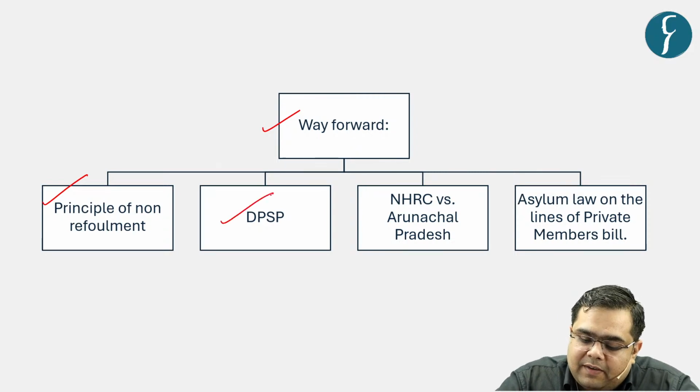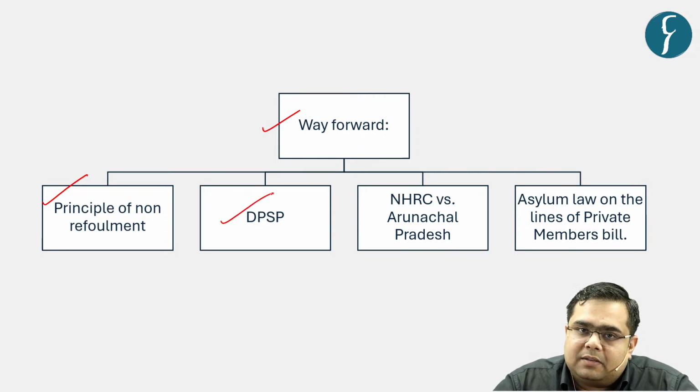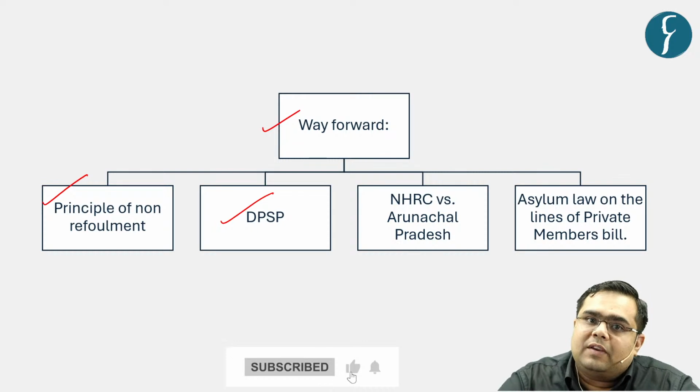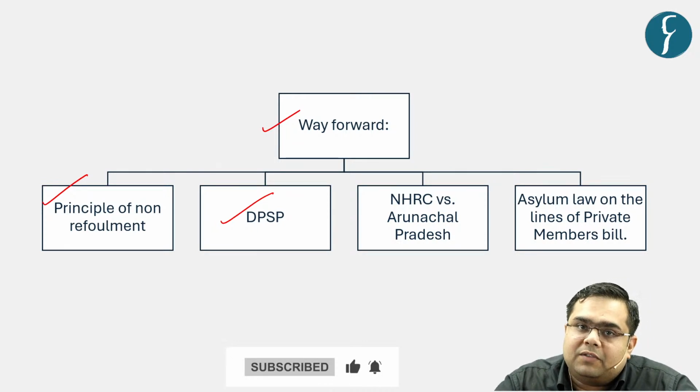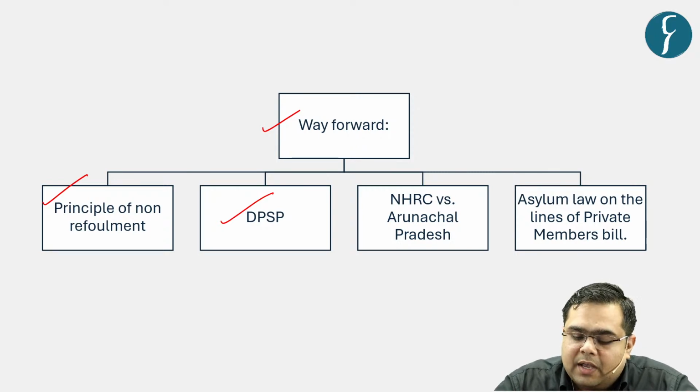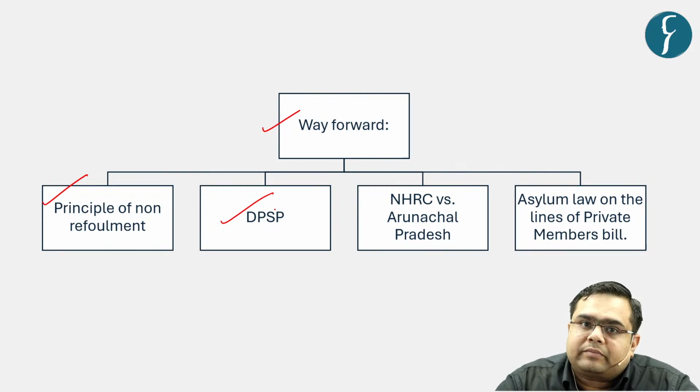Next, even our DPSP says that we have to uphold the dignity of women and children and abjure the activities which violate the integrity and dignity of women. So even if they do not have the fundamental rights which the citizens of India enjoy, still our DPSPs guide us to give them proper protection, right?